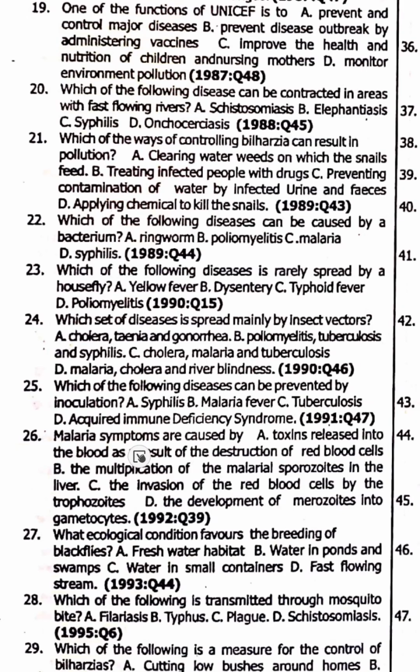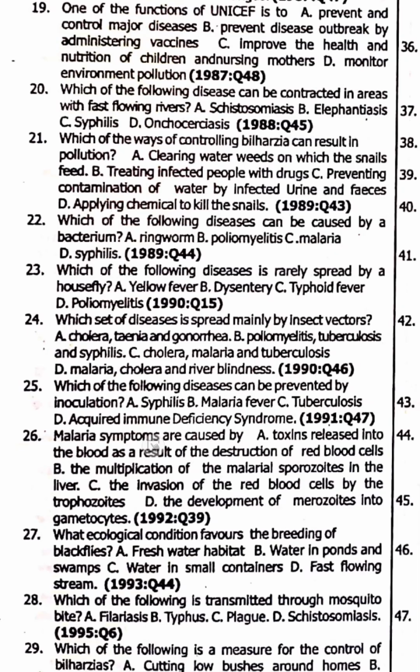26. And let's take down a short note on the life cycle of the malaria parasite. An infected mosquito will bite and release sporozoite into the blood of a healthy human. The sporozoite would migrate to the liver where they will multiply and develop into trophozoite. Next, the trophozoite would now invade the red blood cells and develop into another thing called the merozoite.